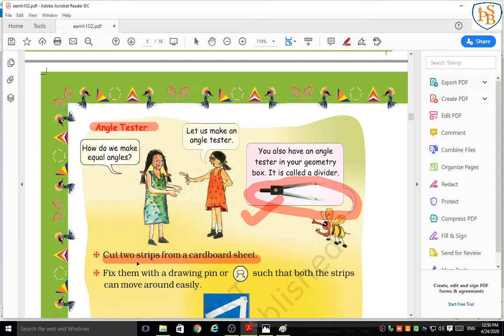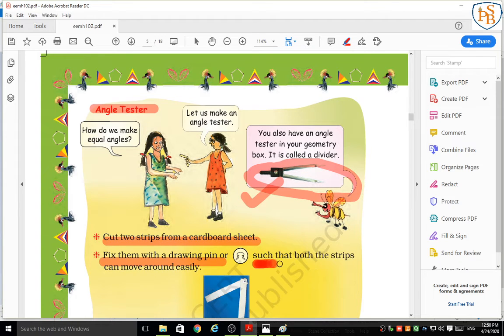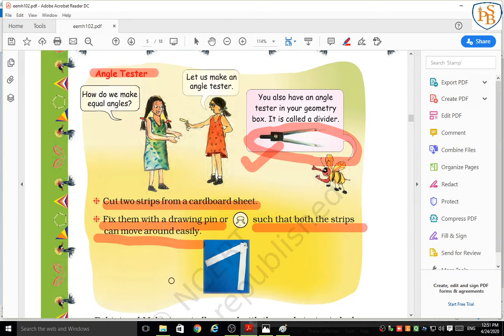Just cut two strips from a cardboard sheet and fix them with a drawing pin, such that both strips can move around easily. Now see, here they have shown. Take two strips, strip number 1, strip number 2, and just pin it over here by using a drawing pin.